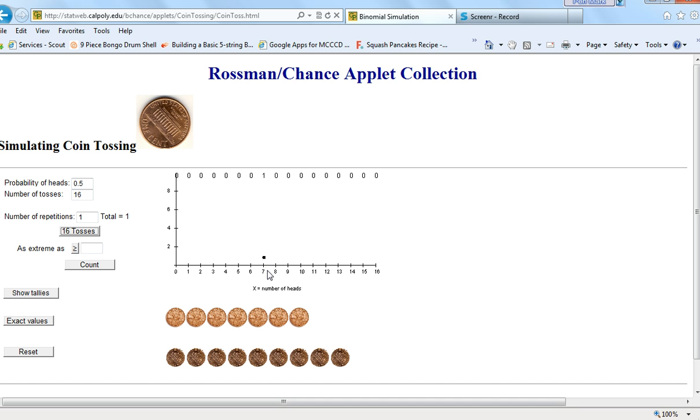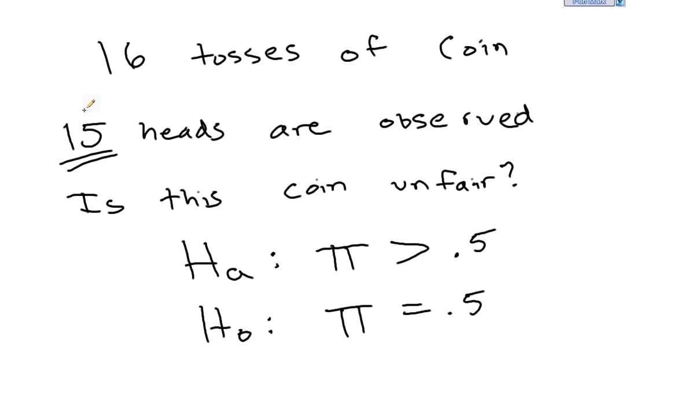Does that indicate that this 50% chance is actually false? Well, this is the idea of sampling variability, because in the next sample I get 6, in the next sample 6 again, then 8 heads, then 11 heads. This idea of each 16-toss sequence producing a different number of heads is sampling variability, which is why the person who says, well, it can happen, actually does have some validity to their argument.